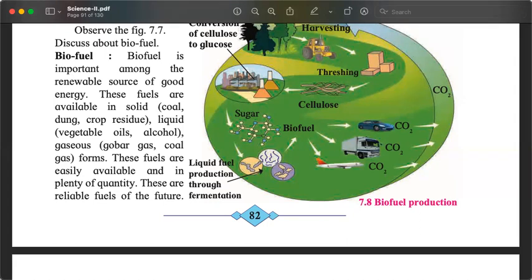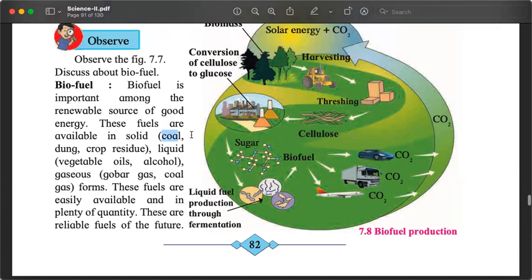So be very careful about this paragraph in the textbook where it considers coal and coal gas as biofuel. No, that's a very bad way to explain. We can consider ethanol as biofuel. We can consider methane, biogas and gobar gas as biofuels, vegetable oils, alcohols as biofuels. But considering coal and coal gas will not be a good thing.